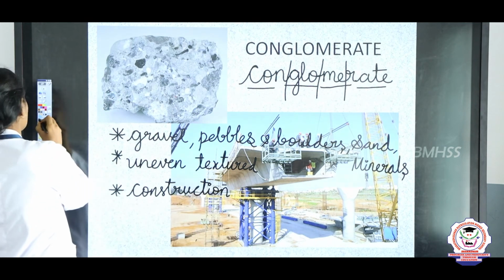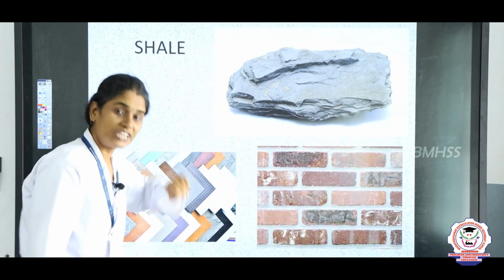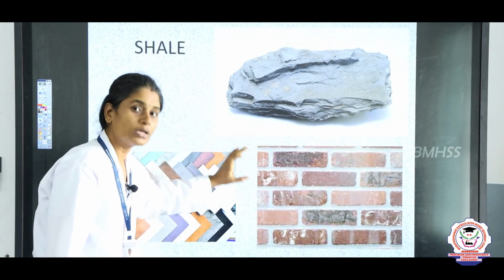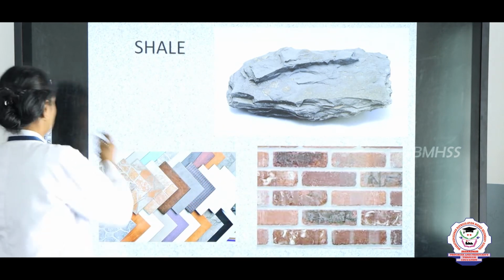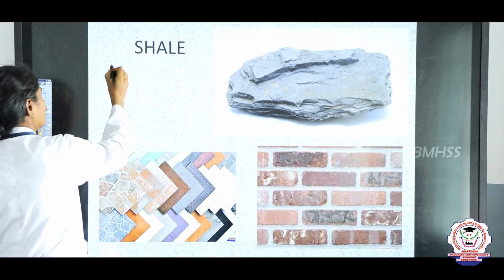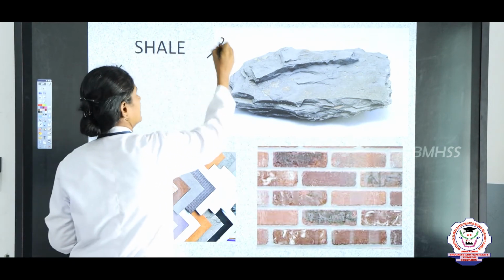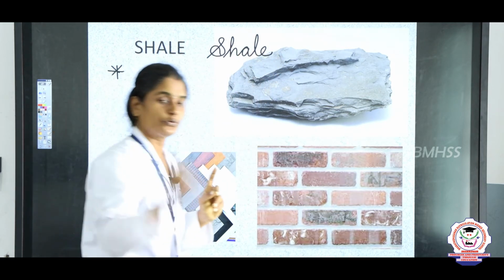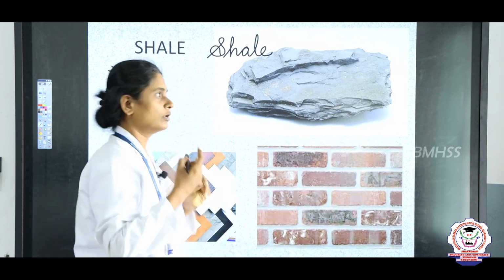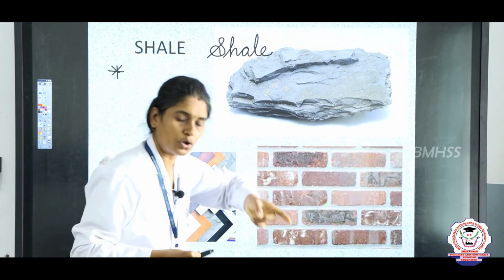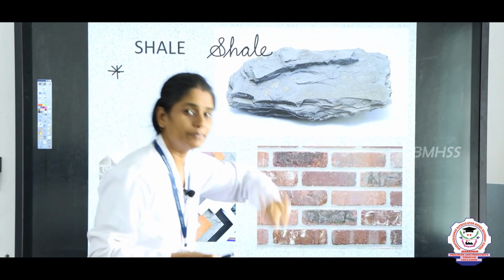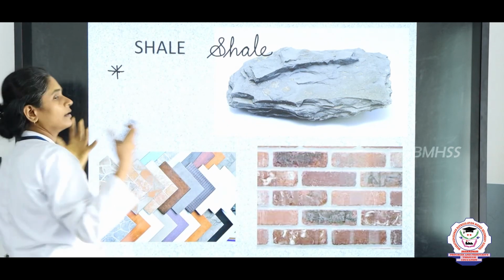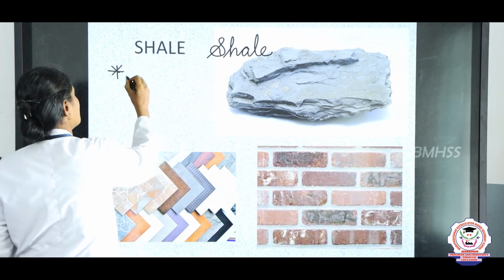Next we will see the next example. The next example is shale. Shale is a sedimentary rock that is well cemented with clay particles. It is made up of clay particles. Shale, S-H-A-L-E. Maybe they will ask in your true or false or fill in the blanks, shale is an igneous rock. You should say no, shale is a sedimentary rock. Shale is mixed together by clay particles.